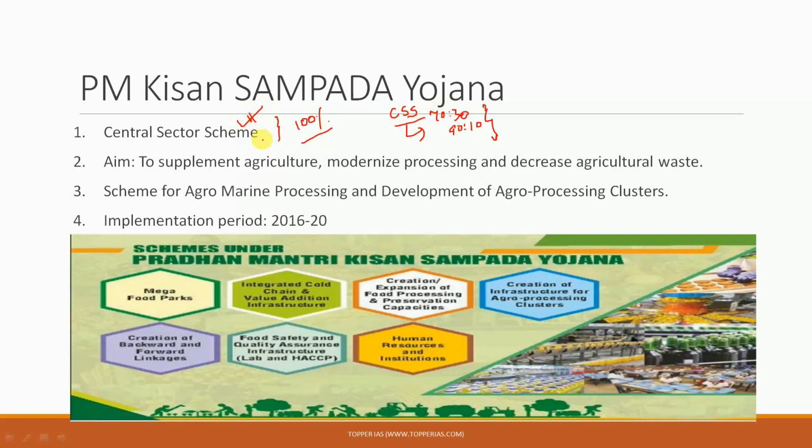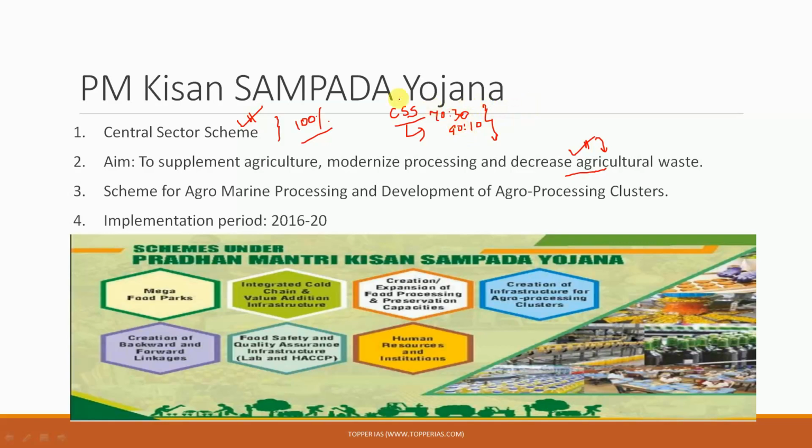Next is the aim of this particular scheme. The aim here is to supplement agriculture, that means to supplement agricultural income. It is also aimed at modernizing the processing of agriculture and decreasing agricultural waste. This is what is important. This is a rare component of any agricultural scheme, of decreasing agricultural waste. So this is something that is there in the Pradhan Mantri Kisan Sampada Yojana, so please remember that.